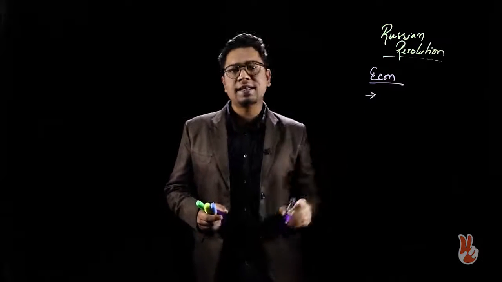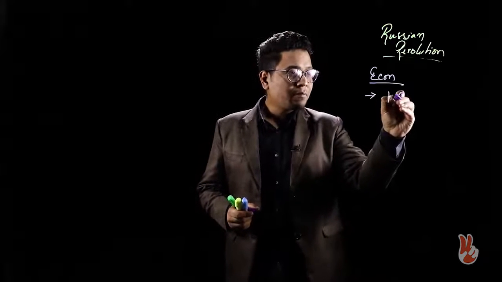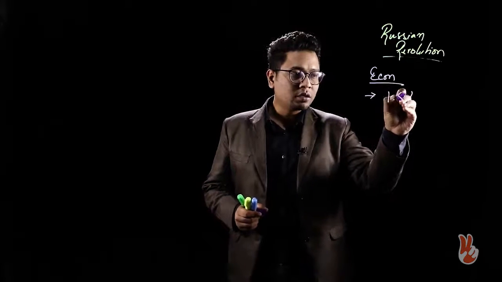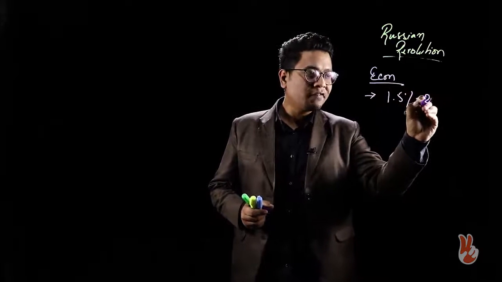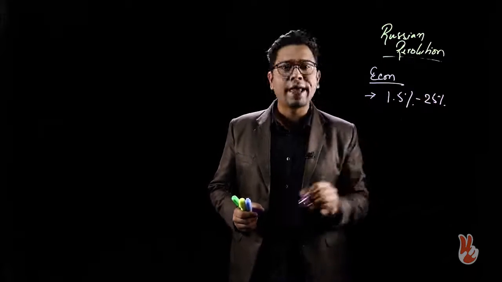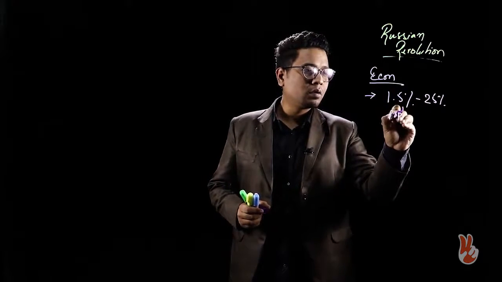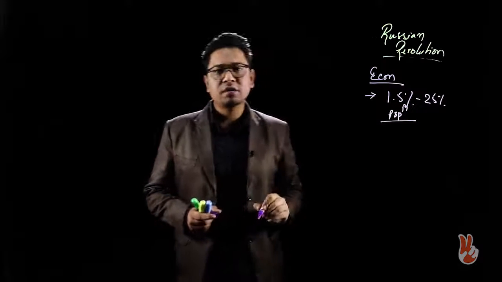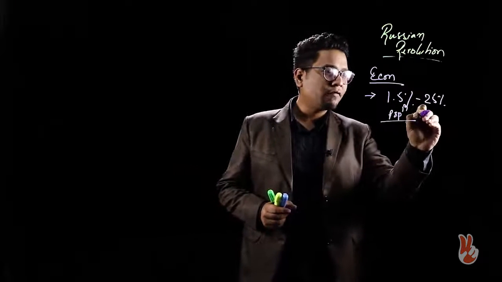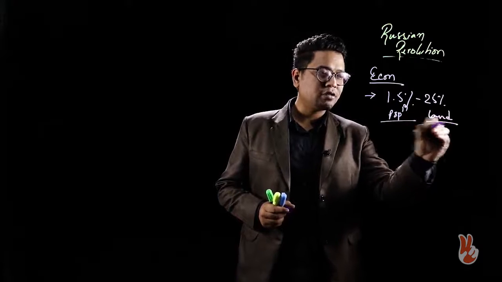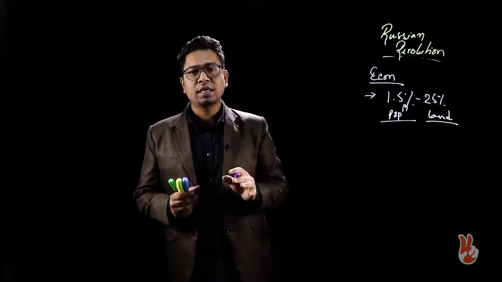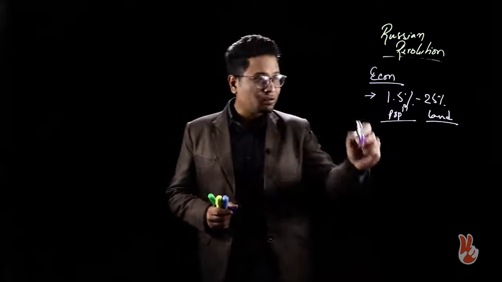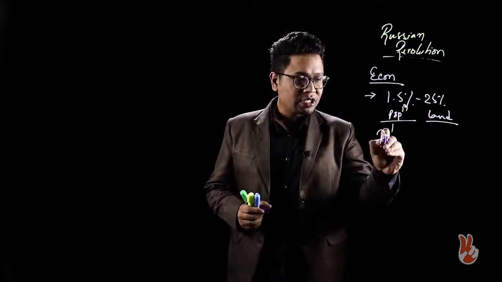When we are discussing the economic causes, the first thing to remember is that 1.5% of the Russian population held about 25% of all land. 1.5% of the Russian population held 25% of all lands in Russia. This is something of great importance, and this 1.5% is the aristocracy.